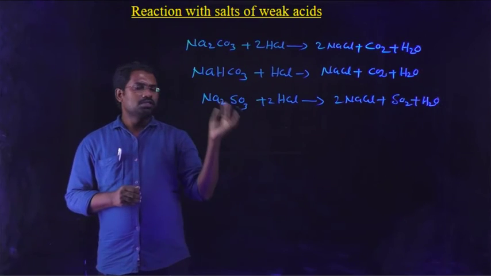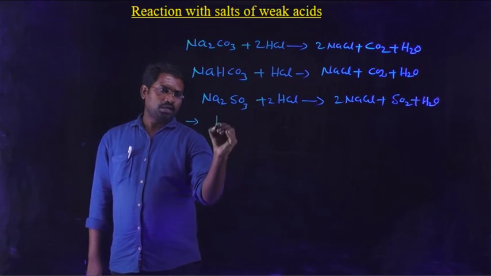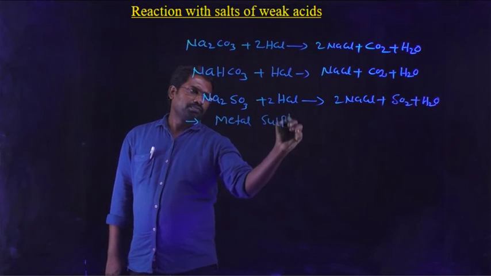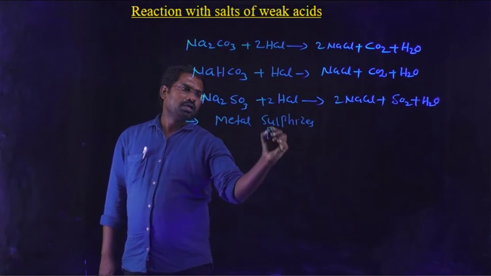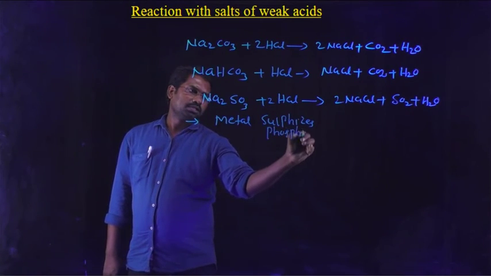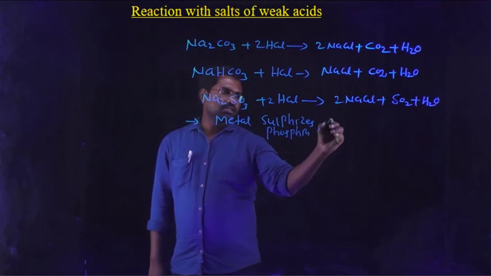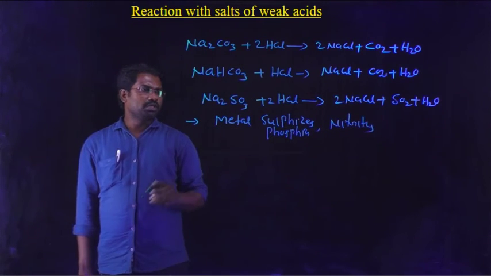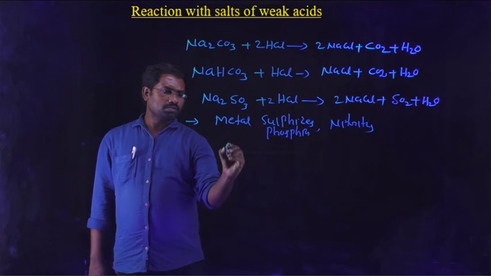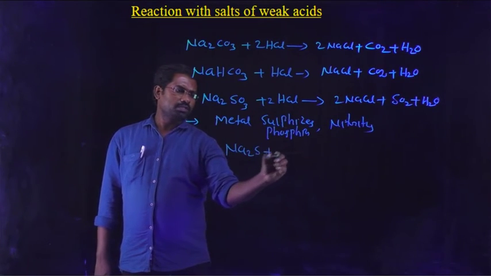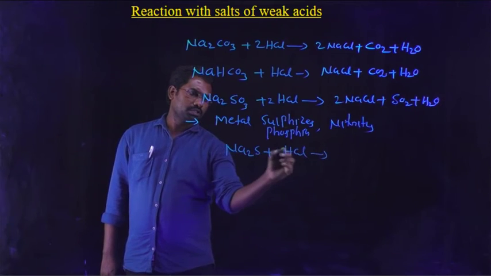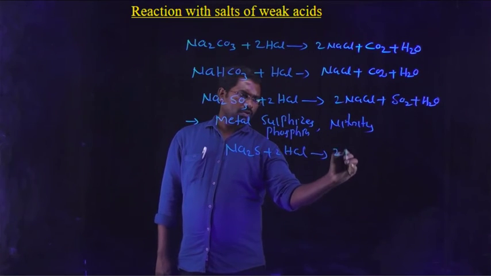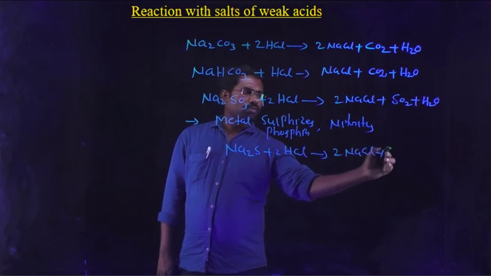Here also HCl decomposes some metal sulfides. It decomposes metal sulfides and phosphides and nitrites. So come to the first one. In case of metal sulfides, sodium sulfide reacts with HCl. That means HCl decomposes sodium sulfide into sodium chloride, 2NaCl plus H2S.